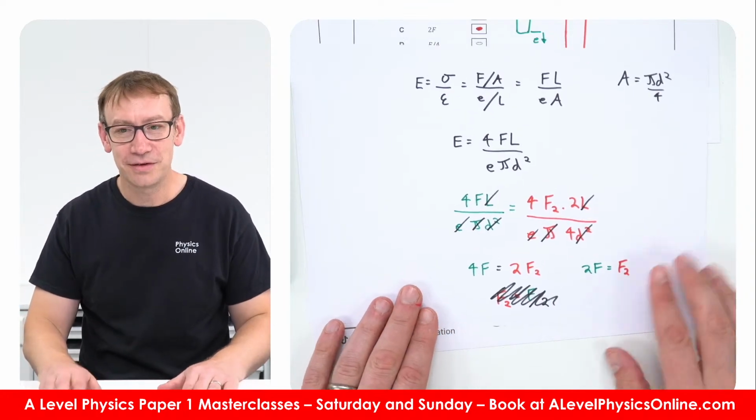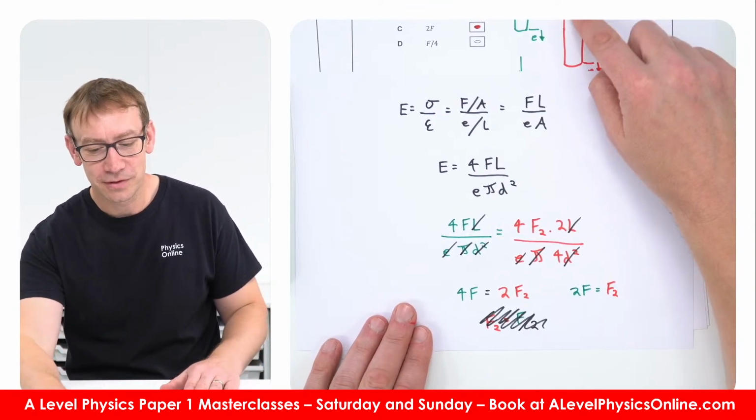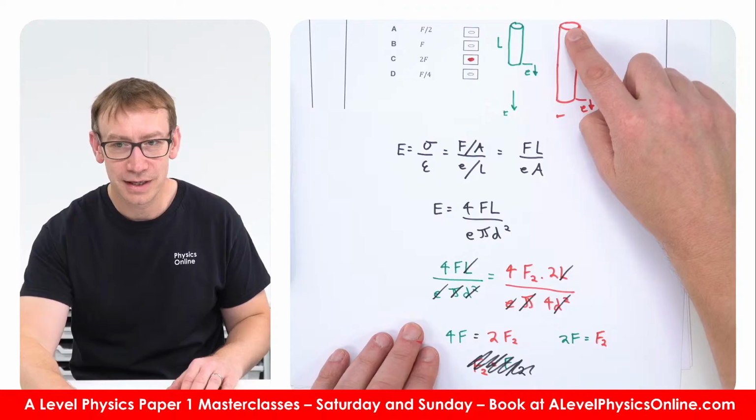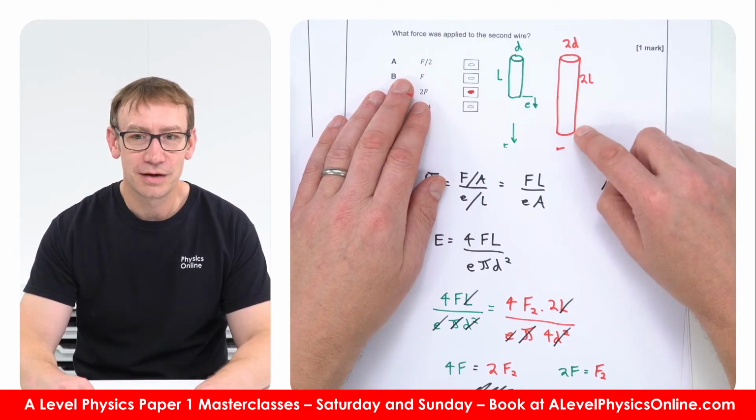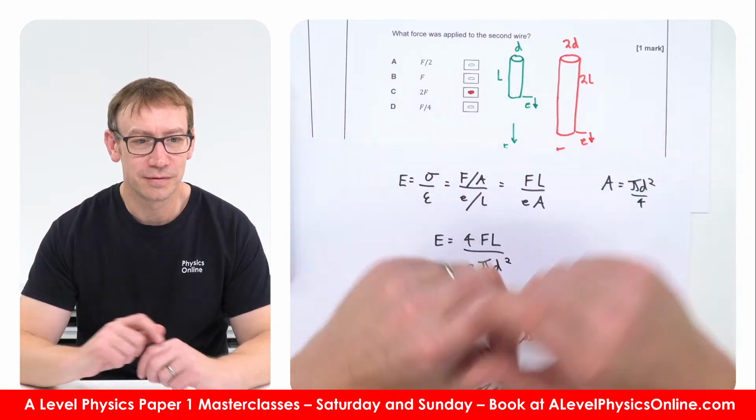So this one here, basically, in order to get something which has got double the diameter and 4 times the area, but twice the length, means we just need to double the force.